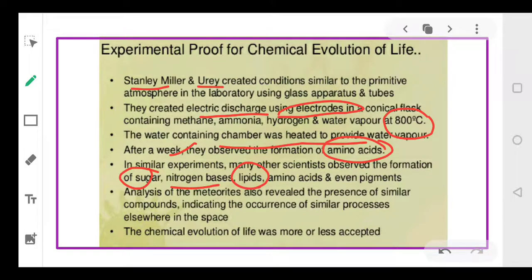At the same time, the composition of meteorites was also analyzed, and it was revealed that similar compounds were present elsewhere in space. So it was not only on the Earth, but in the universe that the formation of similar compounds was observed. And thus the chemical evolution of life was more or less accepted. Out of all the theories, this concept was more acceptable in comparison to the other theories.